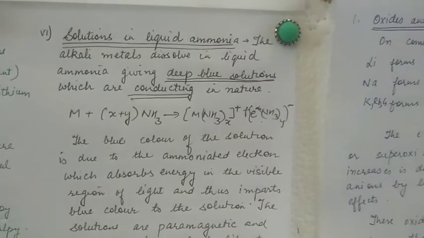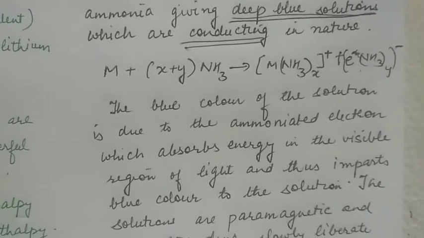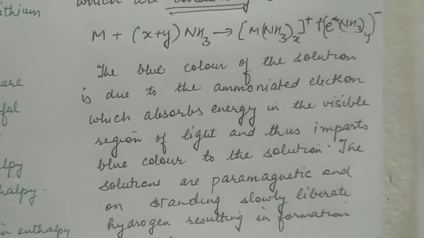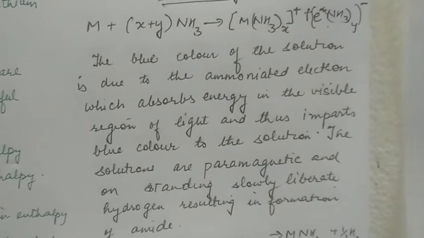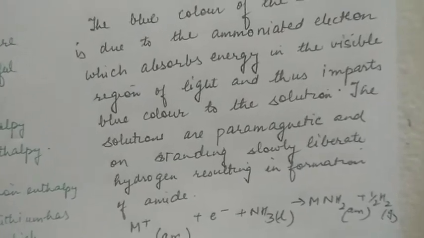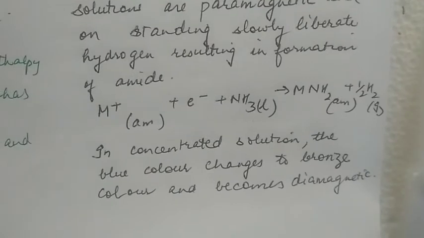The blue color of the solution is due to the ammoniated electron, which absorbs energy in the visible region of light and thus imparts blue color to the solution. The solutions are paramagnetic, and on standing slowly liberate hydrogen, resulting in the formation of amide.